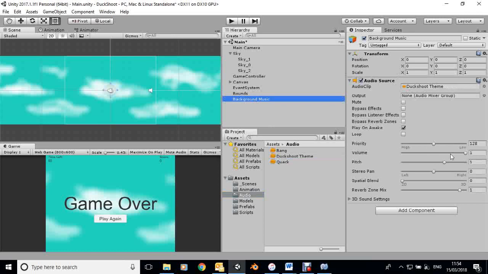Now in this case I'm going to turn the volume down quite a bit. I'll show you ways of turning it on and off. It is going to play on awake, and the other thing it's going to do is to loop. So as soon as it finishes, annoyingly, it will go on again. Let's just save the scene.